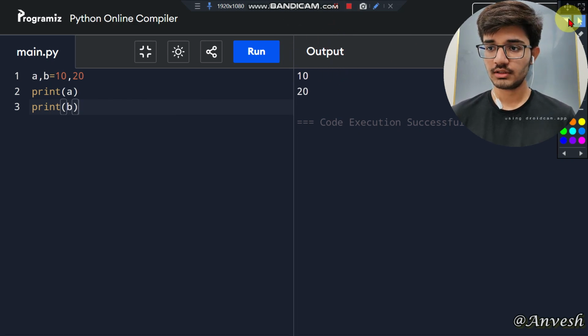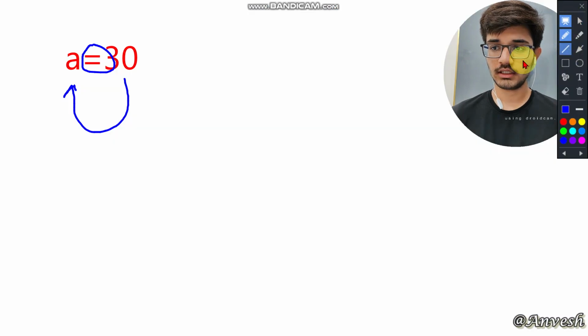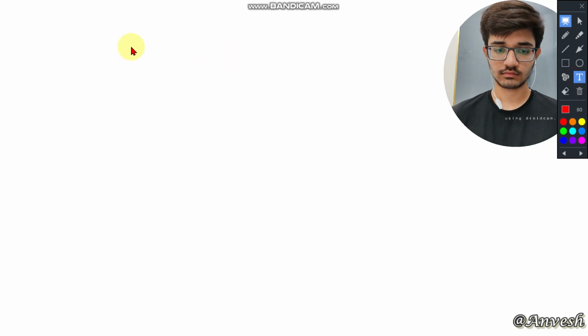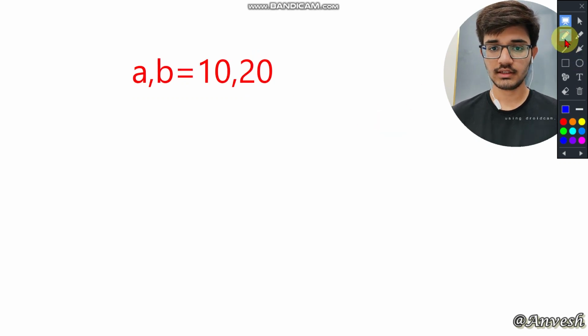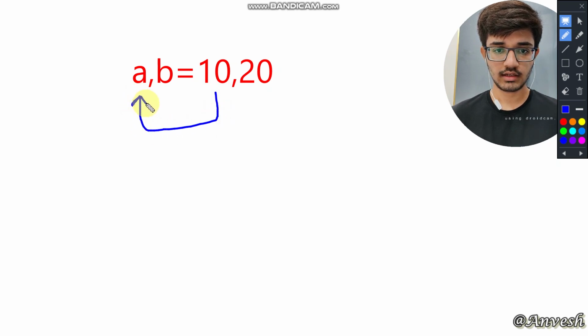Now let us see the conceptual understanding of double assignment. So a, b equals to, suppose, 10, 20. What actually happens here is the value 10 is stored in variable a and the value 20 is stored in the variable b.